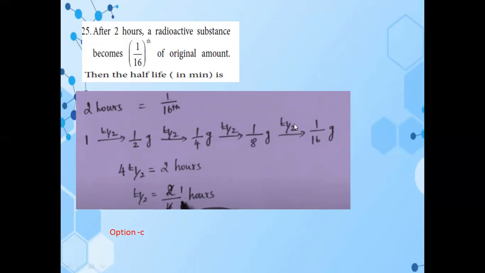So how many half-lives are there? 1, 2, 3, 4. So 4 half-lives equal to 2 hours as given in the question. So half-life equals 2 divided by 4. So we are getting 1 by 2 hour. So 1 by 2 means half an hour. Half an hour means 30 minutes. So option C is the correct answer.